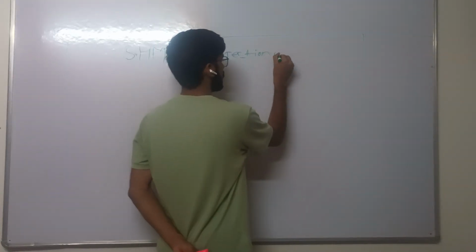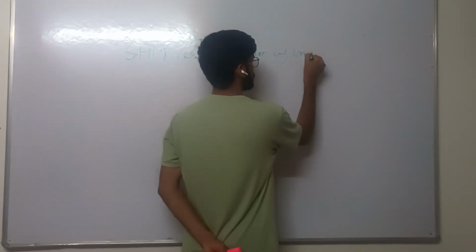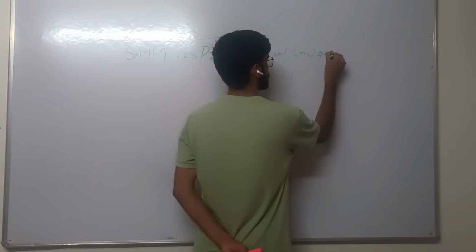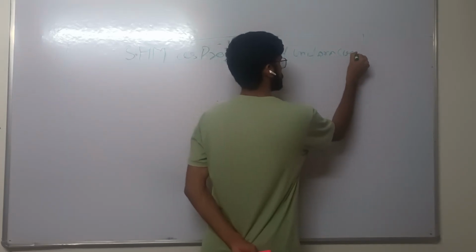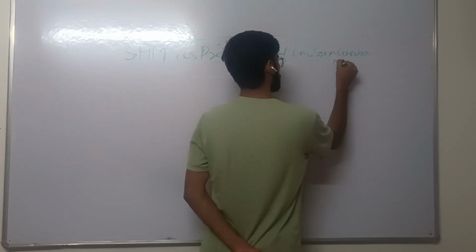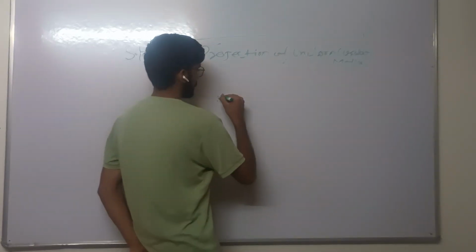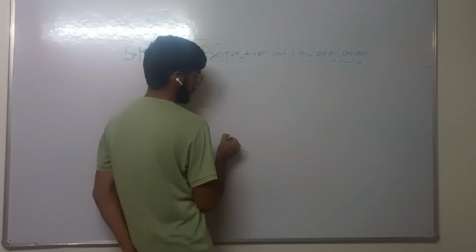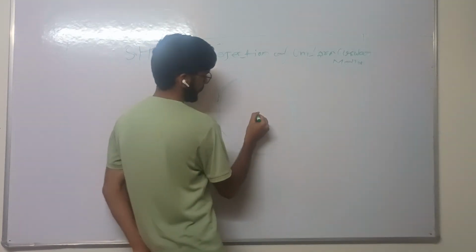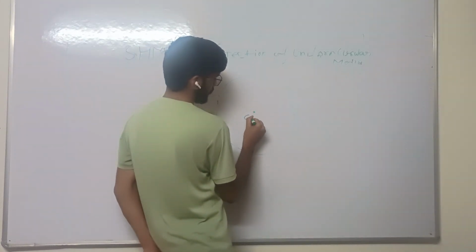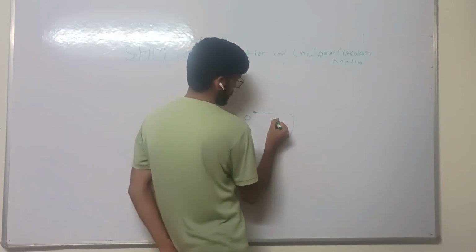SHM, simple harmonic motion is a projection of uniform circular motion. Okay. Suppose we have a circle with center O, with radius A.